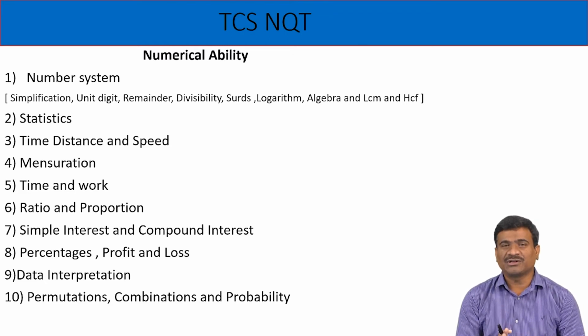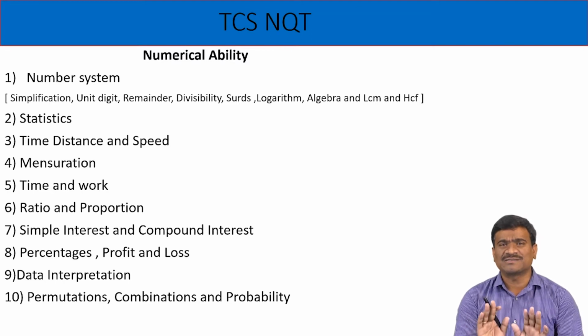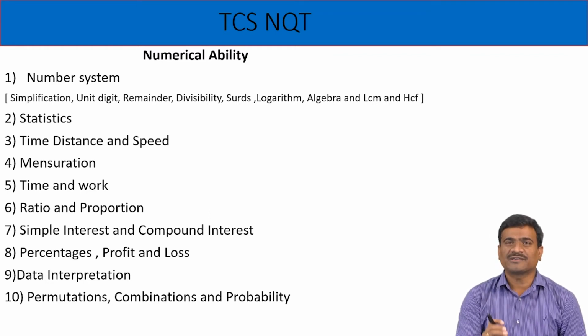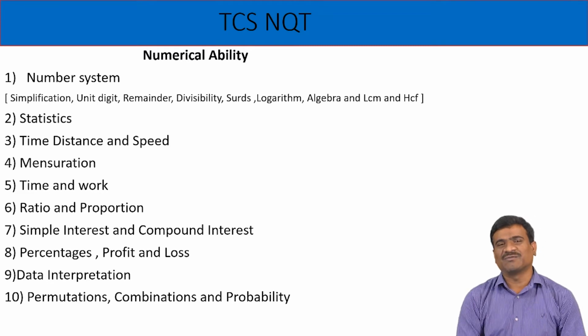Minimum 3 to 5 marks come only from properties of numbers based on simplification. Out of 20 to 25 questions, 5 marks come only from the simplification part of the number system. Also remember basic formulas like a cube plus b cube, a cube minus b cube, and a plus b whole cube. Those formulas are very important for simplification.